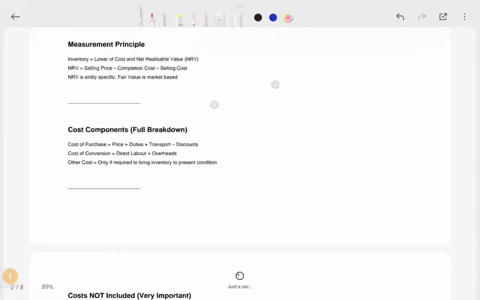So now you might have understood what cost is included and how to understand the direct cost. Not only direct cost, to process the entire production in the factory, there is another cost, the cost of conversion.